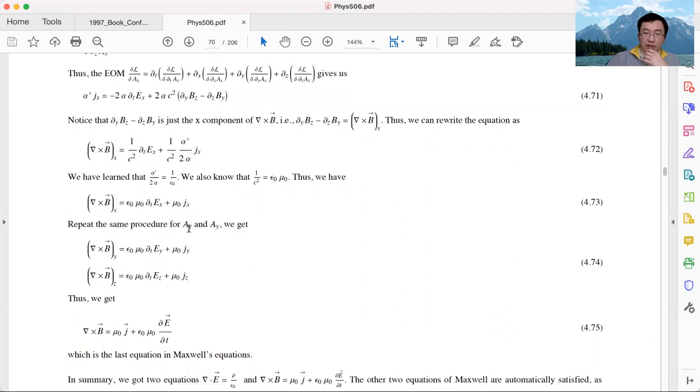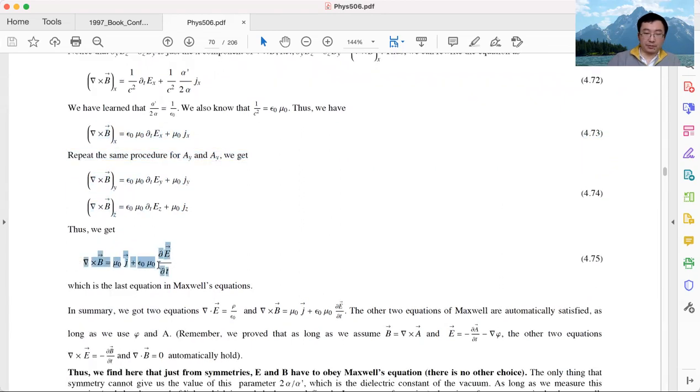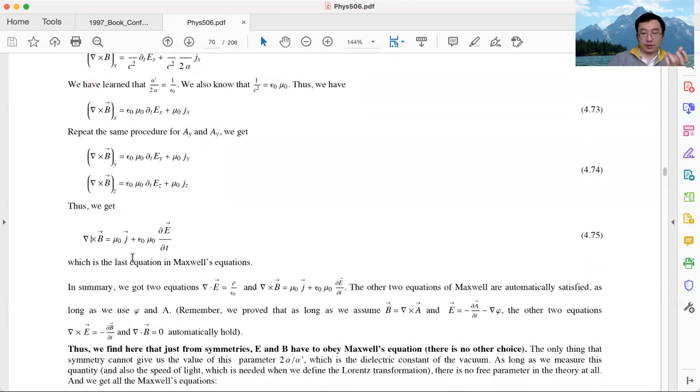And we can repeat the same thing for A_y and A_z. If we repeat the same thing for A_y and A_z, we get the same equation, except the x components now become y, y, y, and all become z, z, z. So that's the same equation for the y component and z component. So we can combine these three equations together in vector formalism. That's the curl of B equals mu 0 times the current density plus epsilon 0 mu 0 times the time derivative of the electric field. And this equation is one of the key equations in Maxwell's theory.